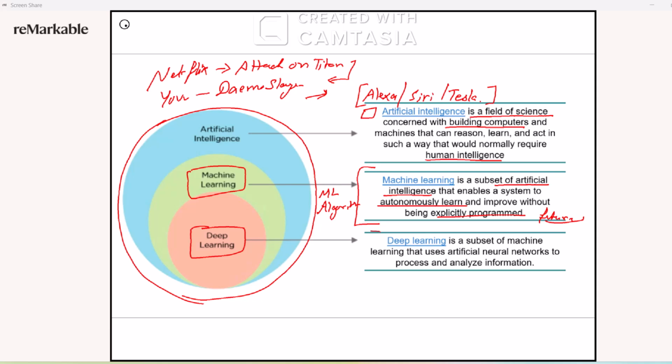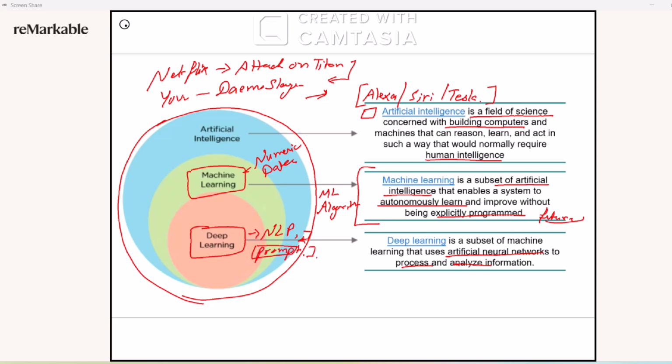Now if we move to deep learning, it is a subset of machine learning that uses artificial neural networks to process and analyze information. Here comes the complex part of AI, where in machine learning we handle numeric data. Deep learning, on the other hand, works with patterns like facial recognition, processing camera sensor images for self-driving cars, and natural language processing, that is NLP. Here deep learning helps computers understand and process human language, which helps ChatGPT understand our human language to provide information, which is understanding the prompt.